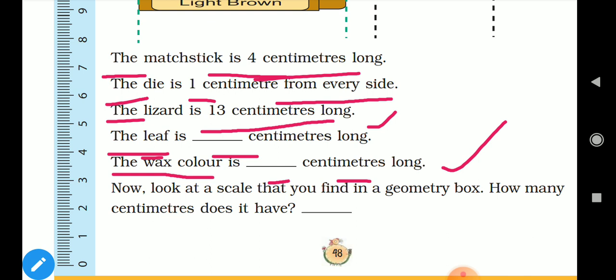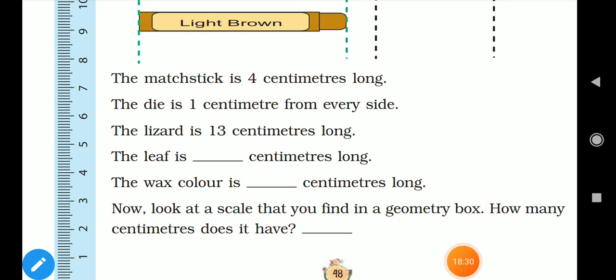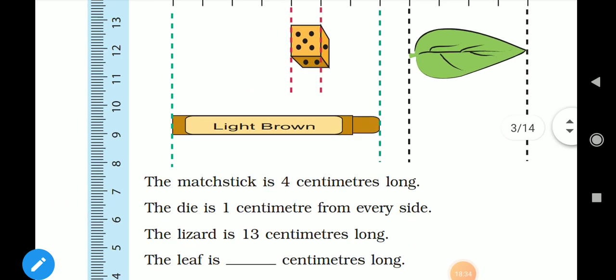Now you look at the scale that they find in a geometry box. How many centimeters does it have? Using the scale also you can measure all these things here. Okay, whatever the things shown here, you measure all those with a scale also. You take a 15 centimeter scale, a small scale, and you should practice and learn how to measure the length of these things. Okay.